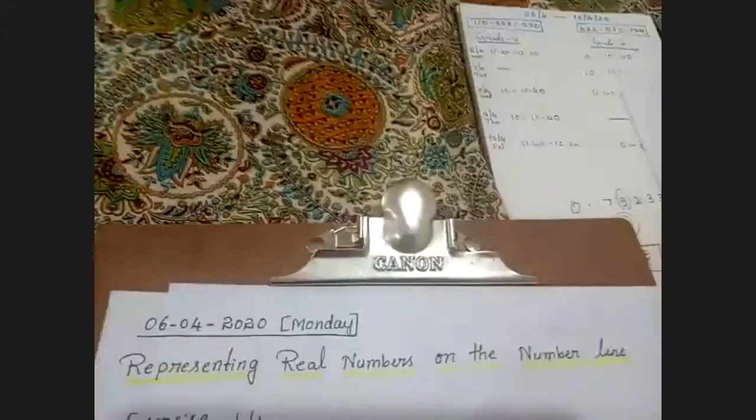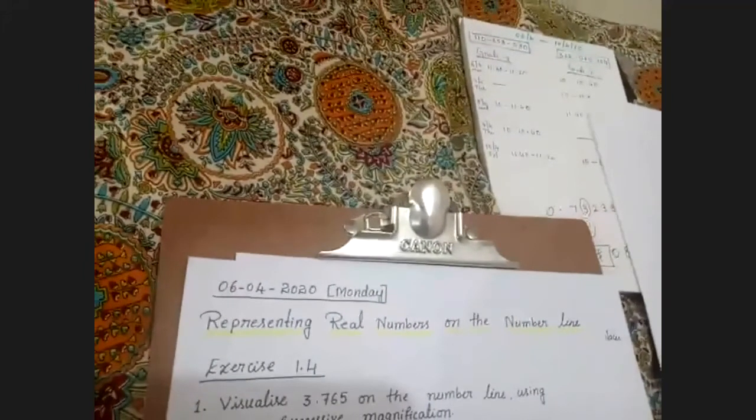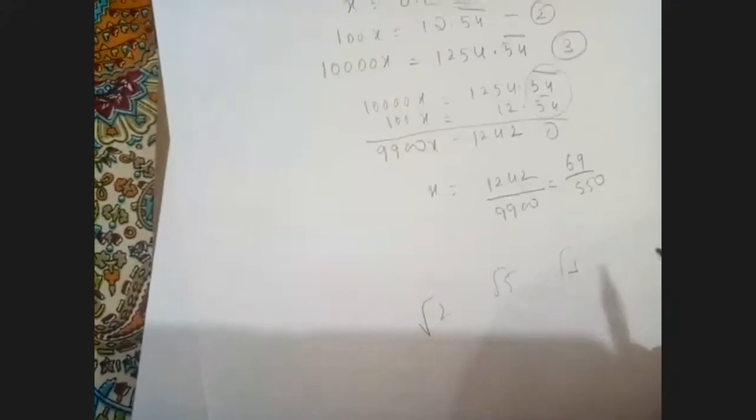So children, real number means, as you have learned, it is a collection of rational and irrational number. So also in the previous class, that is Thursday, I explained how to write irrational numbers on number line. Already I explained how to locate root 2, root 5, root 3, these numbers on number line.